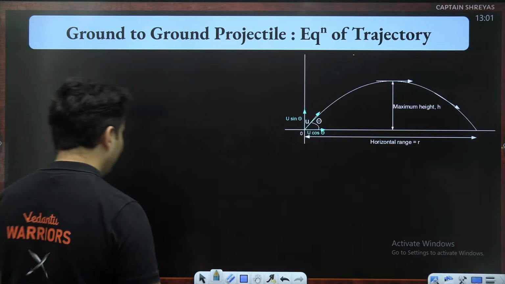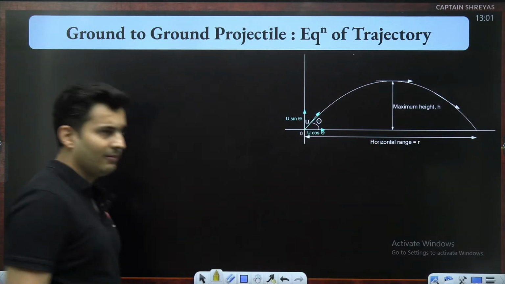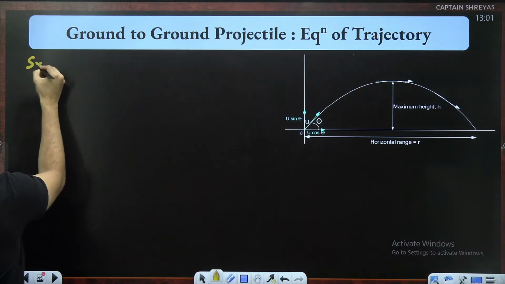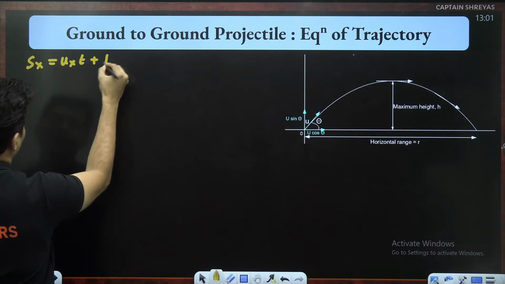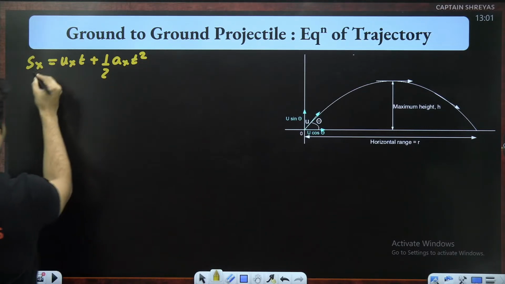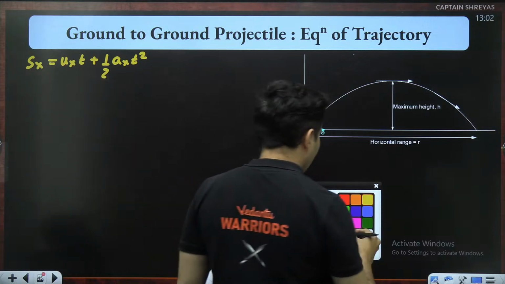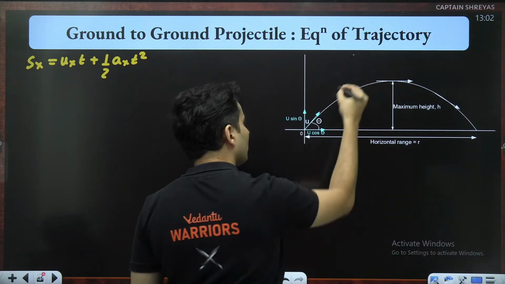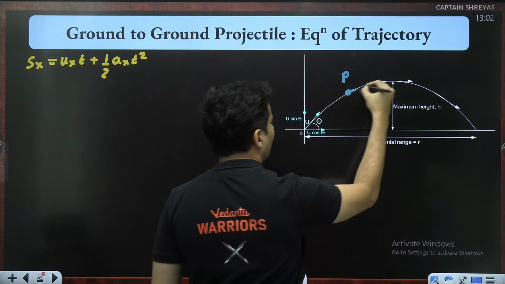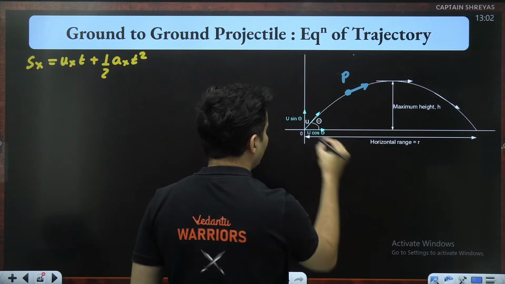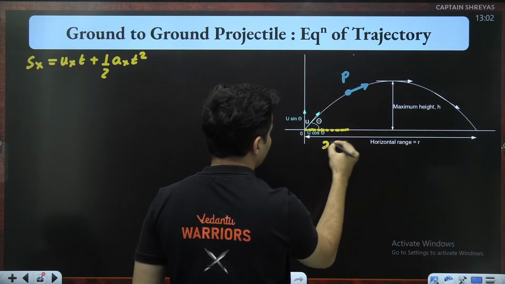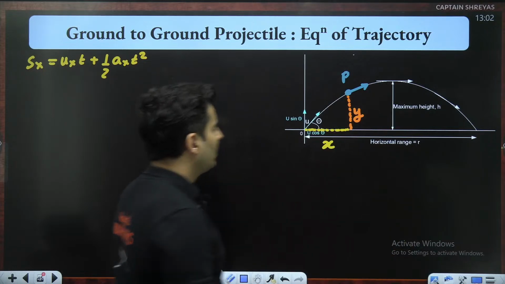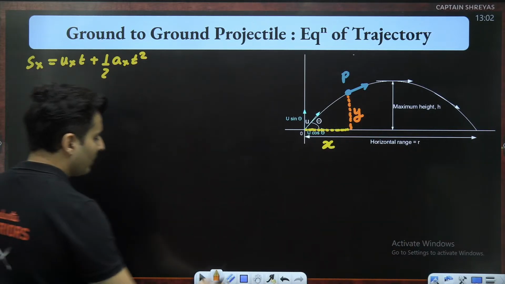Yes. So we have to get rid of time. So let me write down the equations in x and y. I will eliminate time. If I write down the equation for x, using Sx is equal to ux t plus half ax t square. Imagine this particle somewhere here, randomly, with some velocity and some coordinates. This is the x coordinate, and this is the y coordinate. I'll write down the x coordinate first, and then I'll find the y coordinate later on.